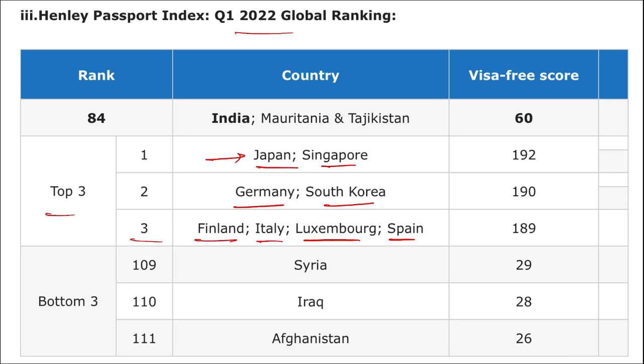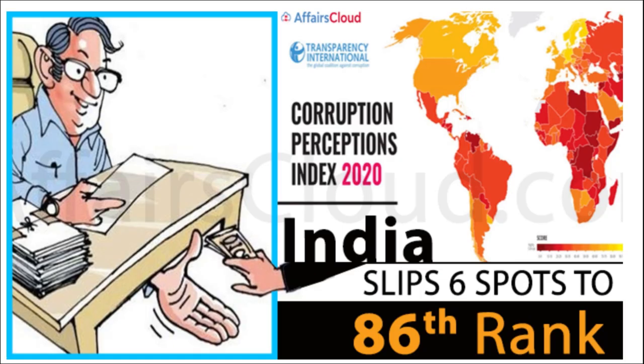Coming to the bottom, the last one at 111th rank is Afghanistan, 110th is Iraq and 109th is Syria. Then next we'll be talking about the Corruption Perception Index for the year 2020.